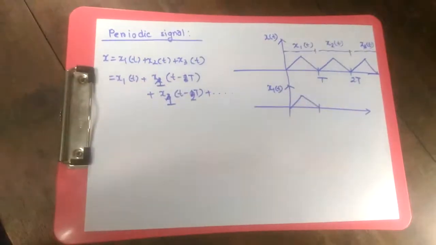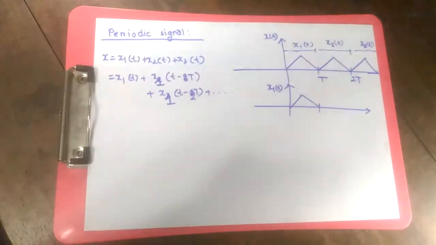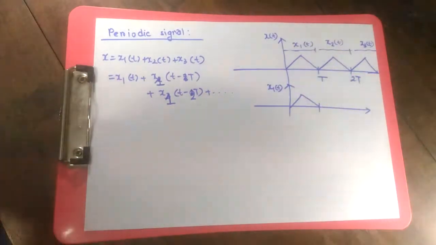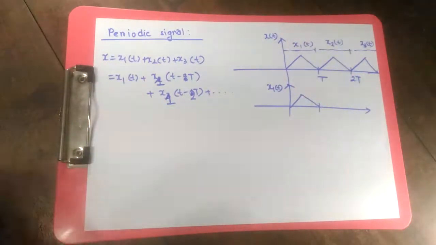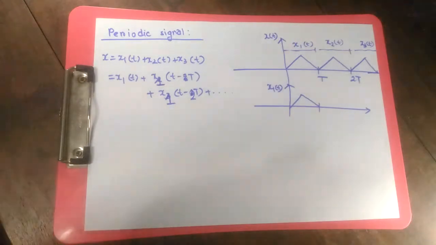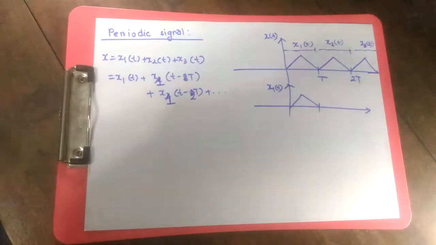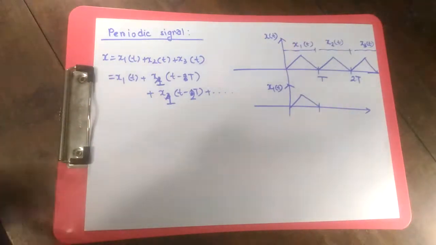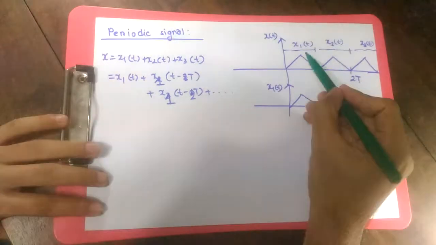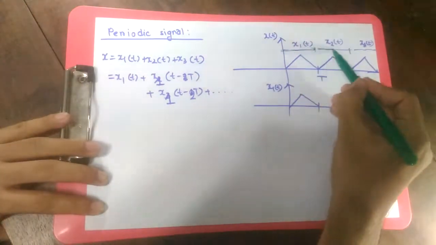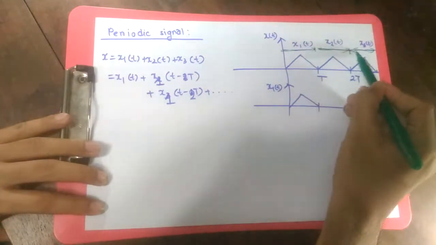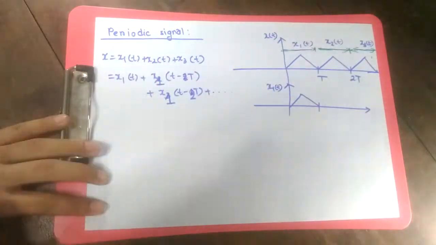Alright, now I want to know about periodic signals. Alright, this is some random periodic signal, not sine, not cosine, whose integration is very difficult. Now how can I find out the Laplace transformation of this periodic signal easily? Alright, so that's our target. It can be thought of as the first period as a signal, second period as a signal, third period as a signal. Alright, first period being called x1 of t,